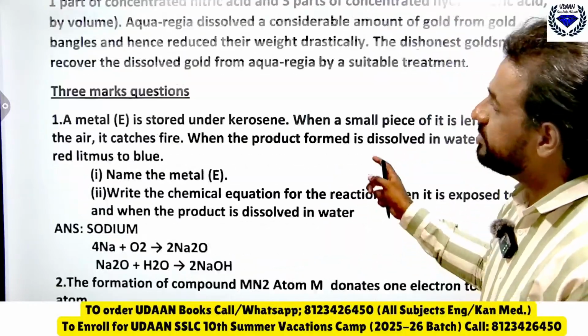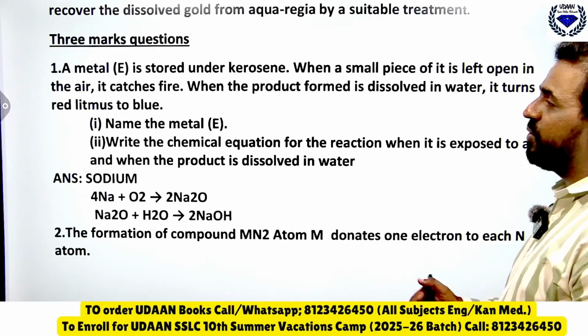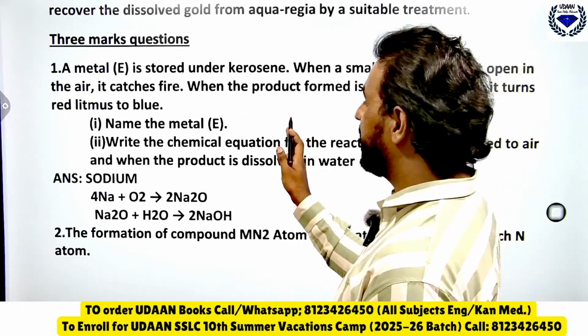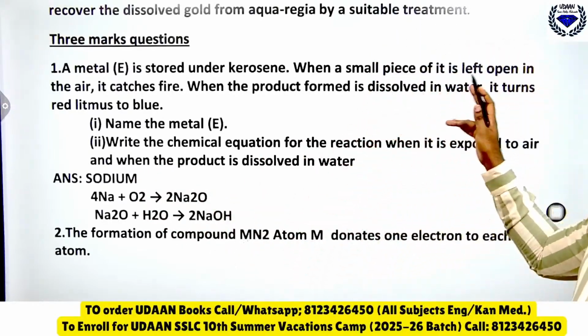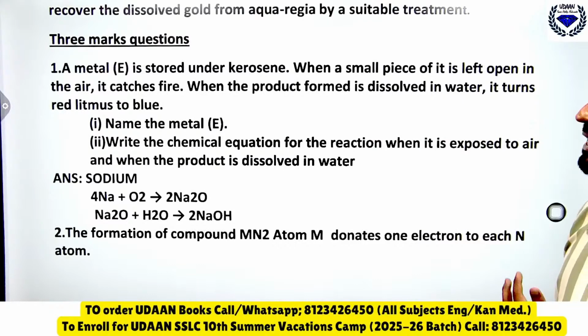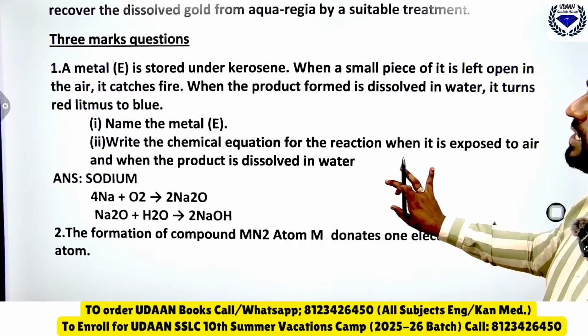Then the last question in this session now: a metal E is stored under kerosene. You know which metal it is? It is sodium and potassium. When a small piece of it is left open in the air, it catches fire. When the product formed is dissolved in water, it turns red litmus to blue.